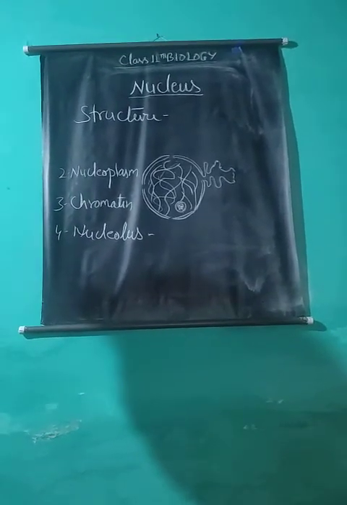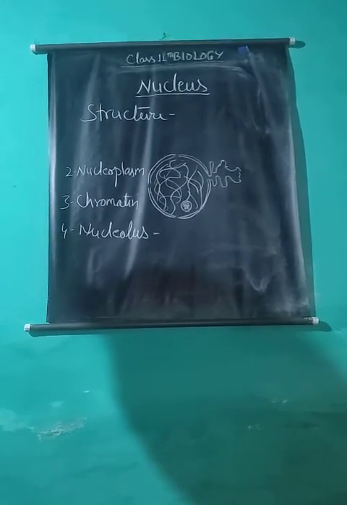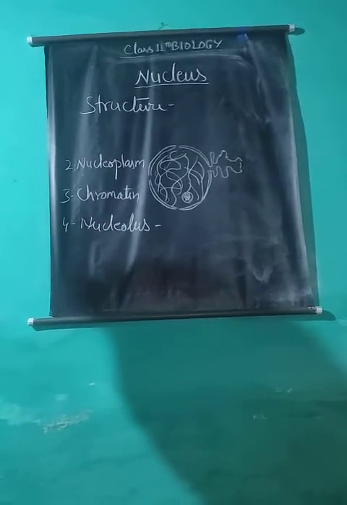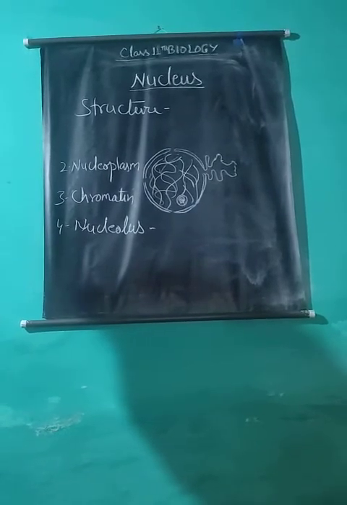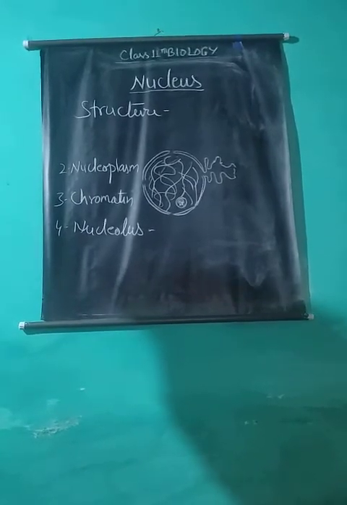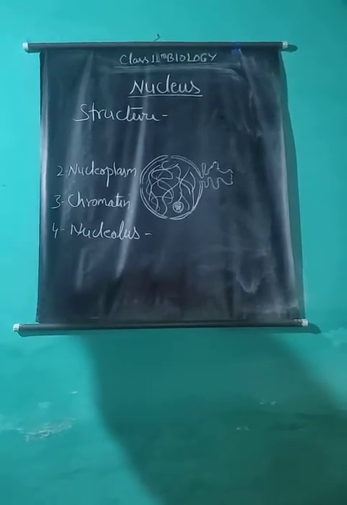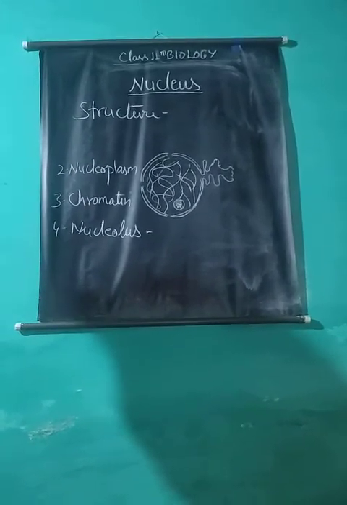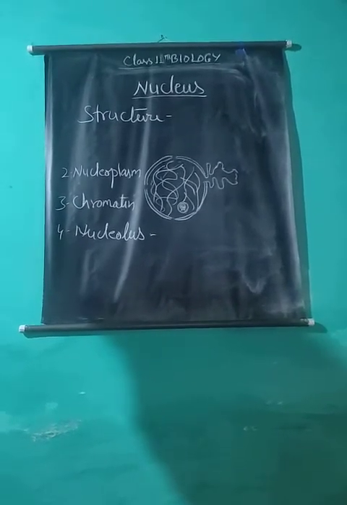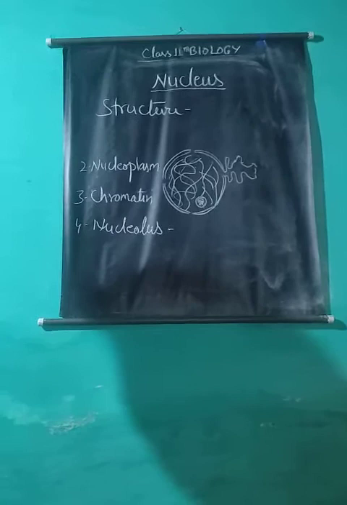Under the electron microscope, four zones are distinctly visible in the nucleolus. These are the granular zone, which occupies the periphery of the nucleolus and is formed of ribonucleoprotein RNA granules of about 150 to 200 angstrom in diameter. These granules are the precursors of ribosomes. Fibrillar zone, formed of many fibrils of 50 to 80 angstrom in size. These fibrils are also formed of ribonucleoprotein. These gradually modify into granules.